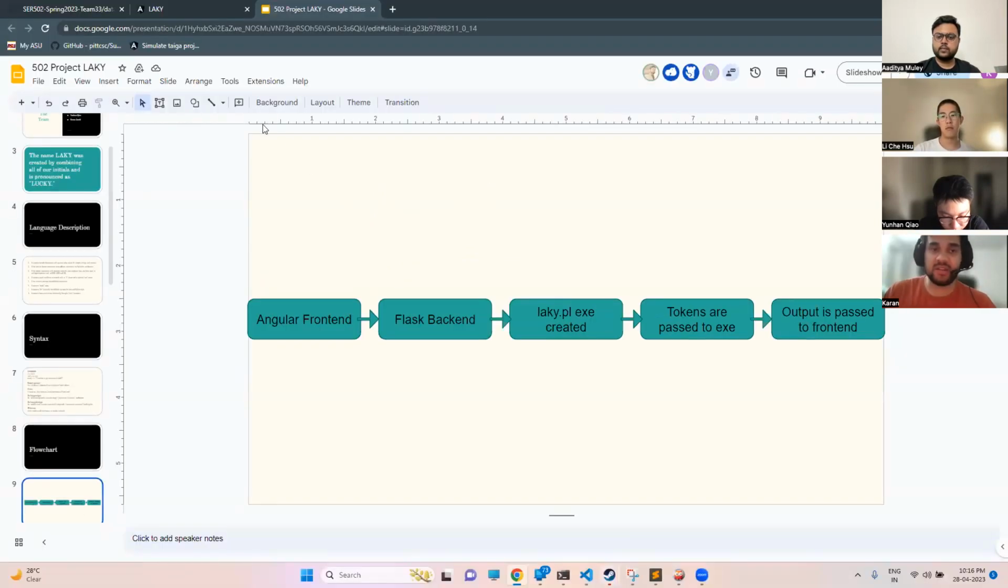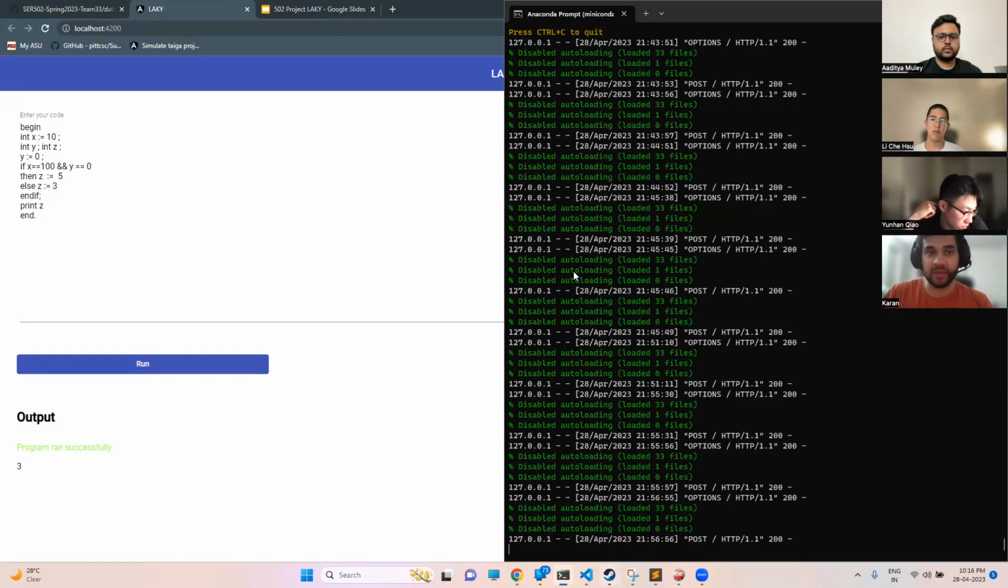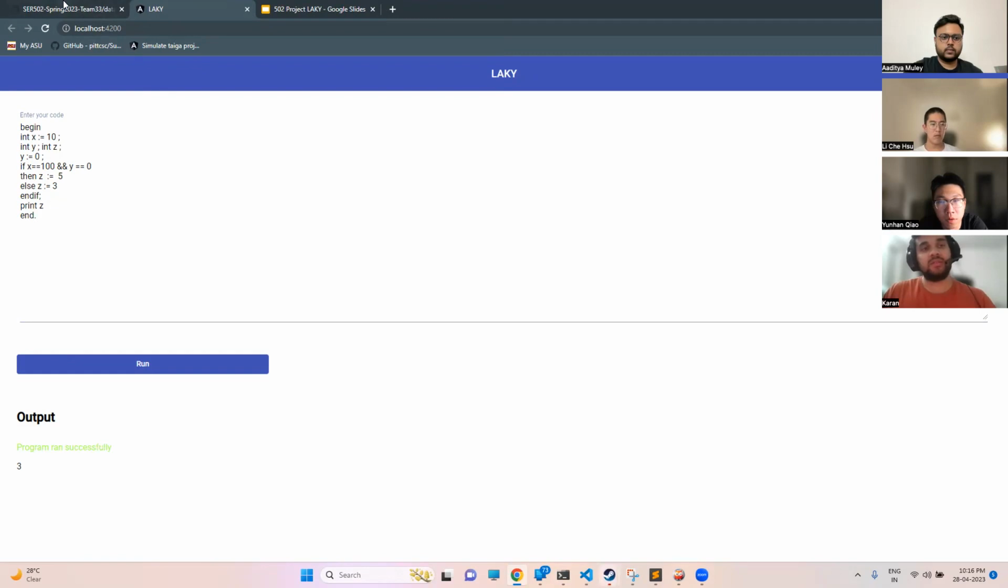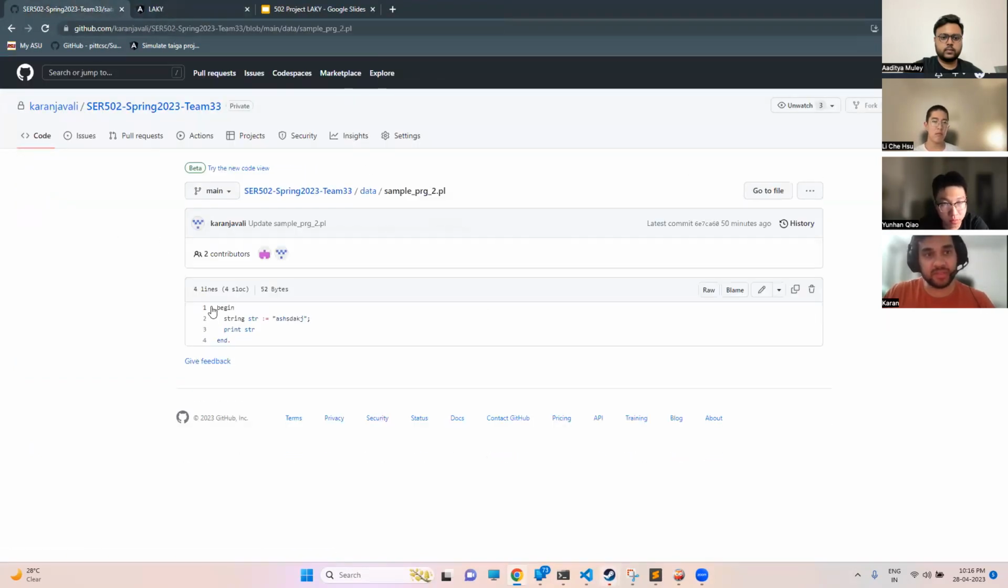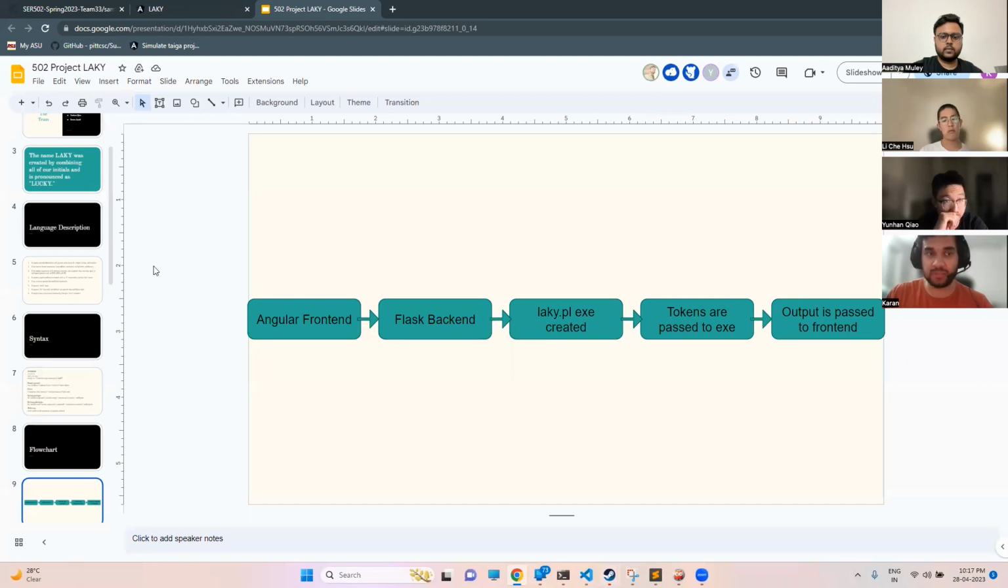I'll just show a slight demo of it. This is the front end of the LAKY UI application. This is the web application, and this is the terminal where I'm executing the Flask backend. Once I run this, the data is passed and the output is shown as well. I'll just show another program, one small test case. Here the string is being printed. So this is the order in which our program is being executed.